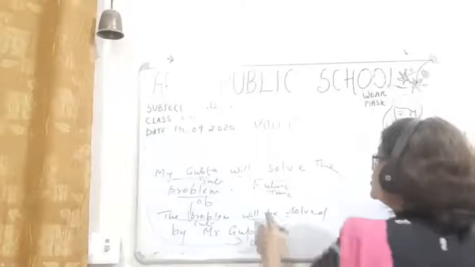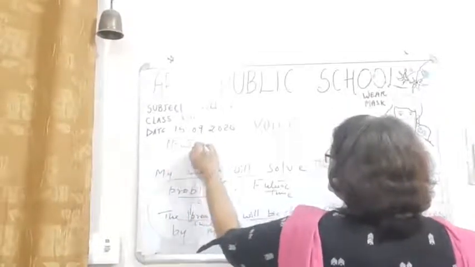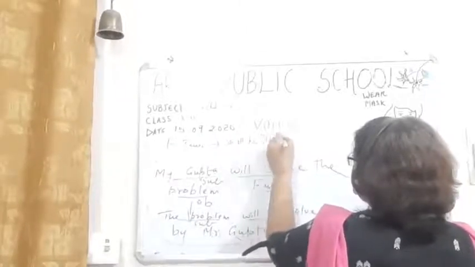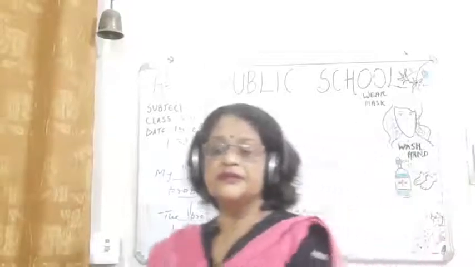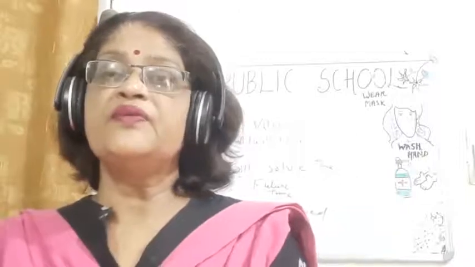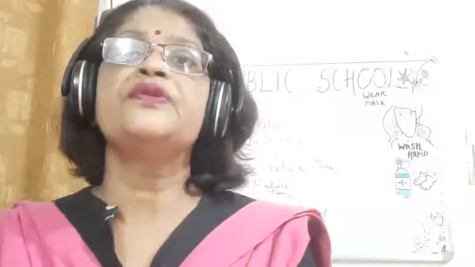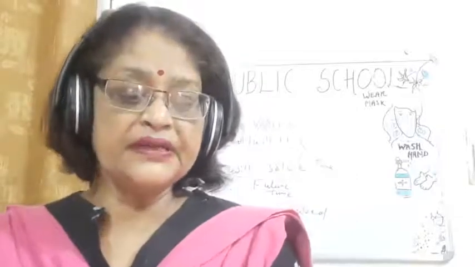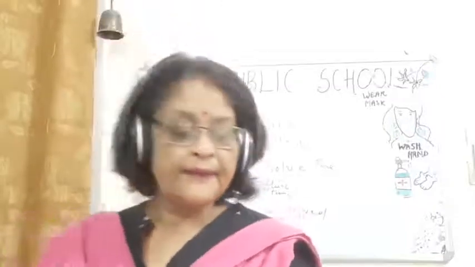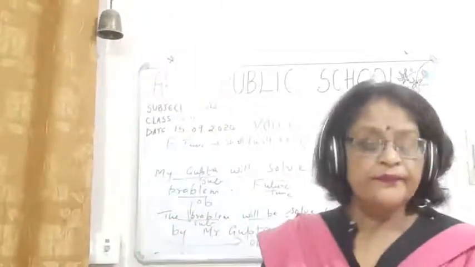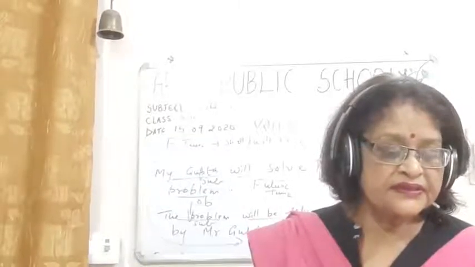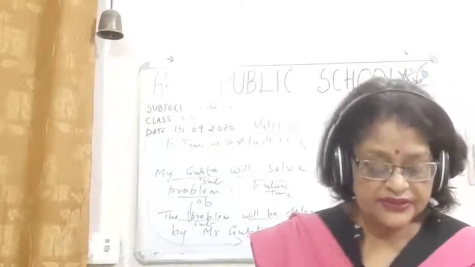What is the formula for future tense? Shall plus will plus be. This is the future tense. Okay. So children, you can see that the problem will be solved by Mr. Gupta. So you can see how, children, the whole passive voice is changing according to the tense. Now we will take one example of the present continuous tense also.